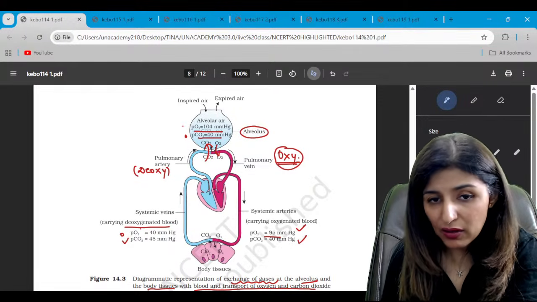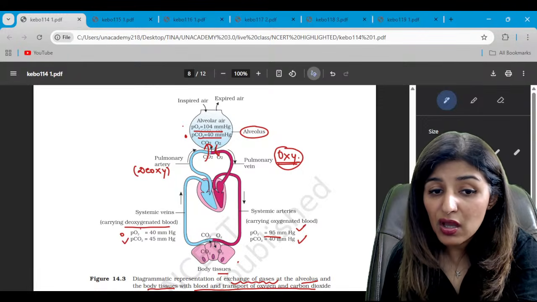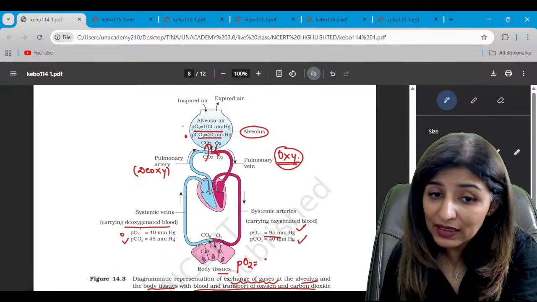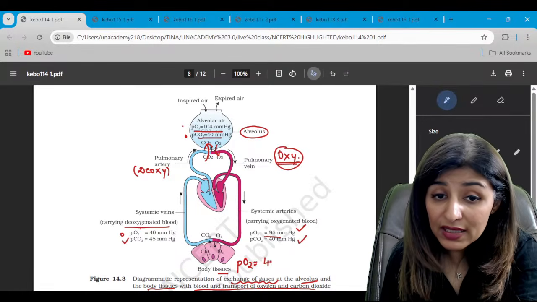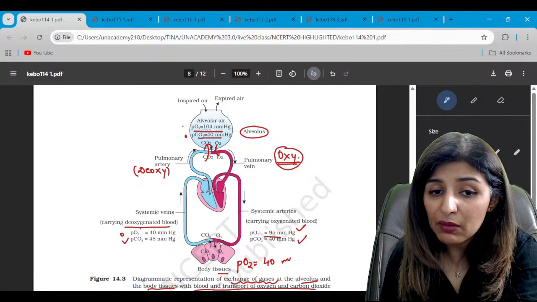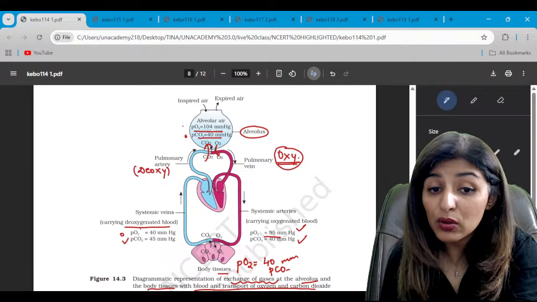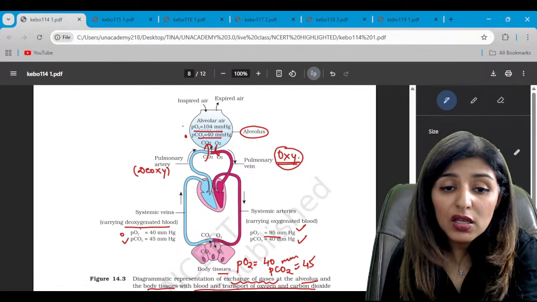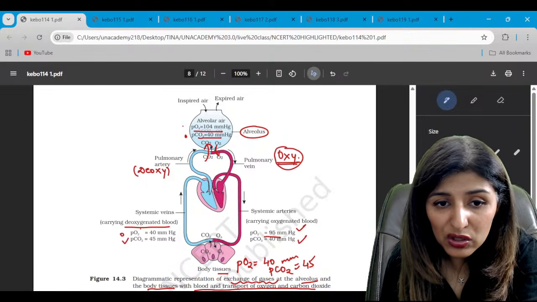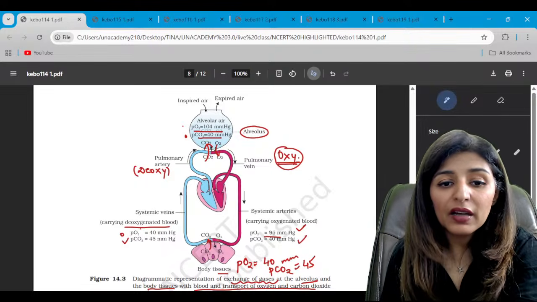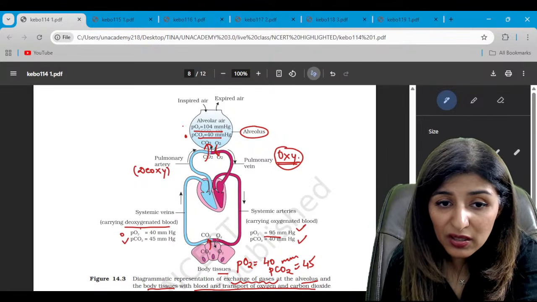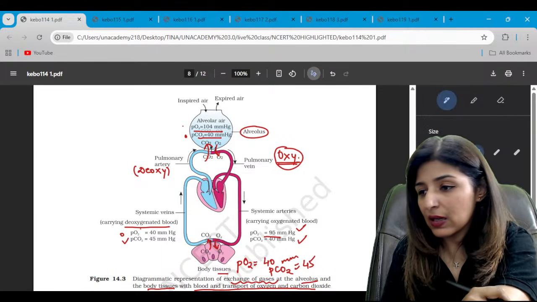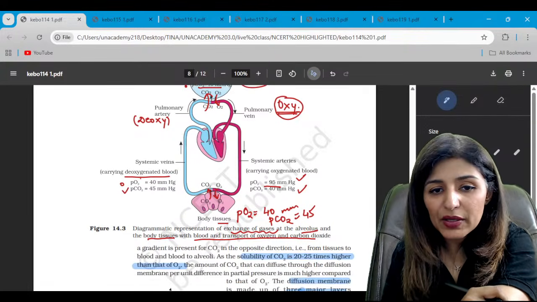Now this oxygenated blood goes to the tissues. We have just seen the partial pressure of oxygen in tissues. They are metabolically active, so oxygen has been utilized. Hence oxygen is just 40 mm. While partial pressure of CO2 has increased, because as a result of respiration, CO2 has been produced. So see, higher CO2 in the tissue will move towards the blood and higher oxygen from the oxygenated blood will move into the tissues. Again, gaseous exchange is occurring here. Please tell me these points are clear.